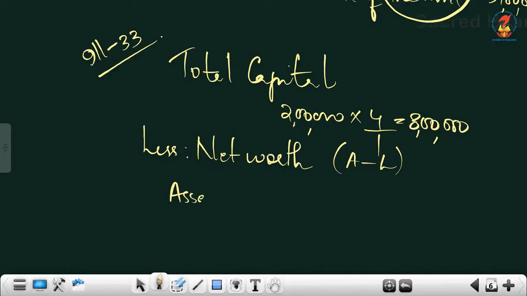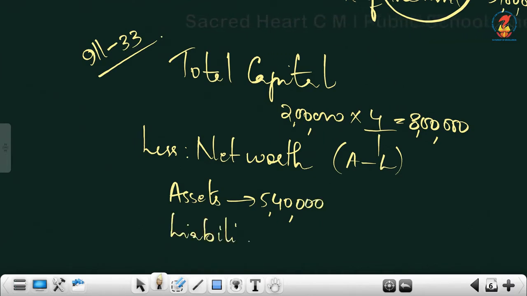So what we can do now is, you can take A minus L. Here assets value given as 5 lakh 40,000 and liabilities value you can take, what is liability, 1 lakh.